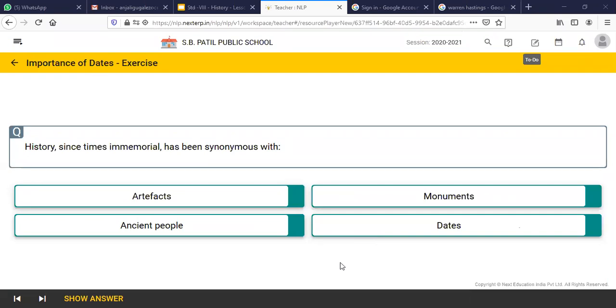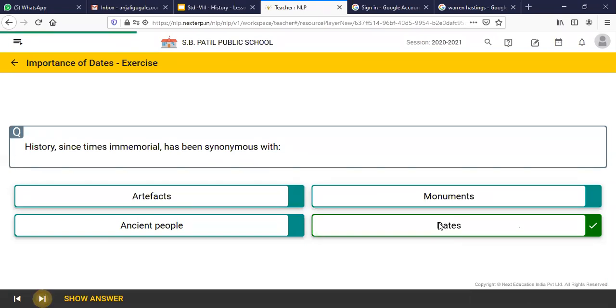Which option would you like to choose? Ma'am, artifacts. No, it's not artifacts. It's actually dates. The correct answer is dates.